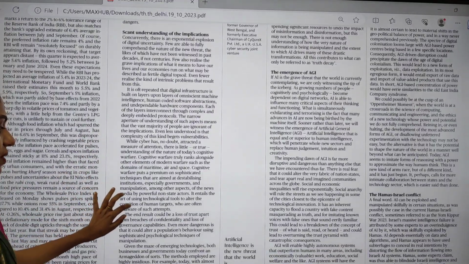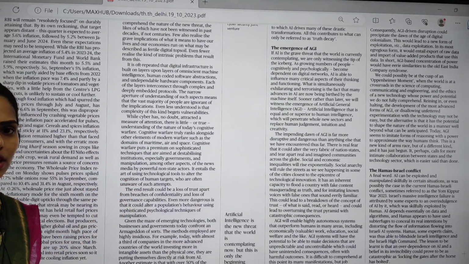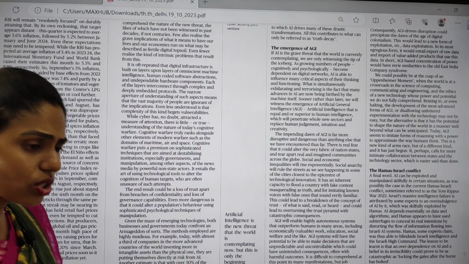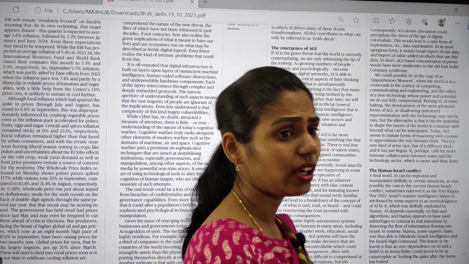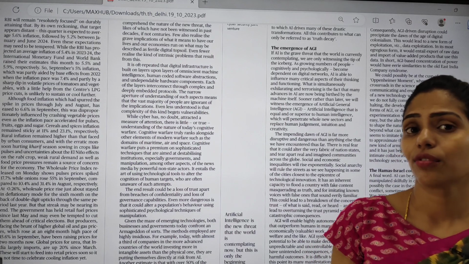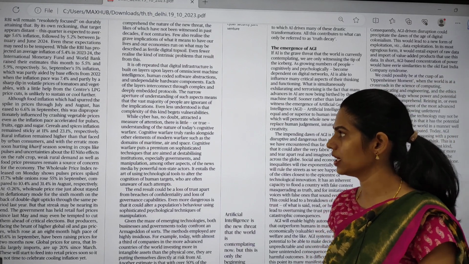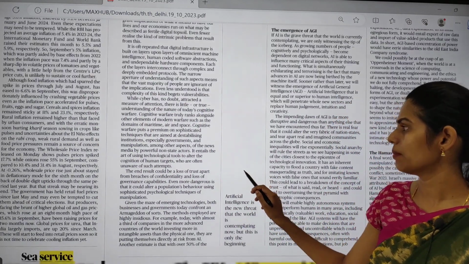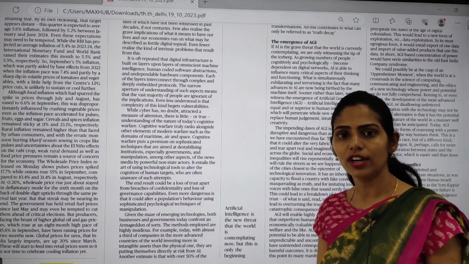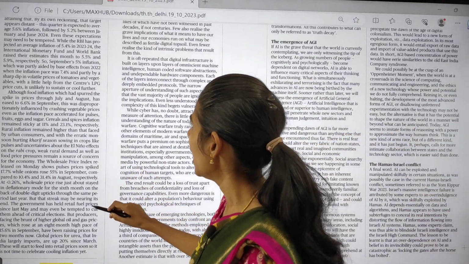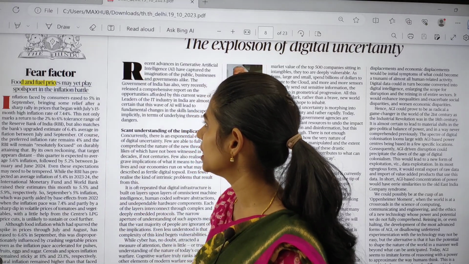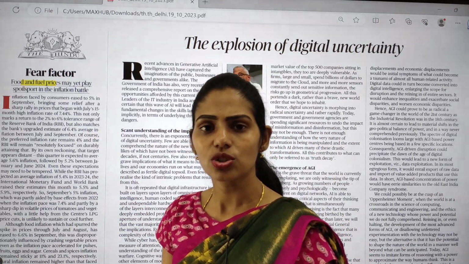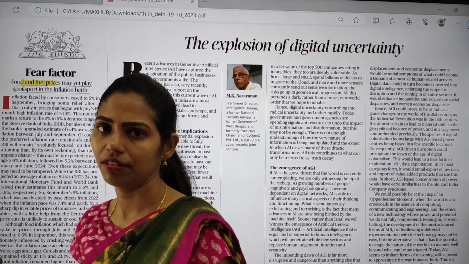This article is talking about artificial intelligence and its challenges. A number of times we discussed what artificial intelligence is and what its threats are, so it is a time to revise this topic. We already had a discussion. And next, here you can see there is an article regarding the fear factor, which is talking about inflation.